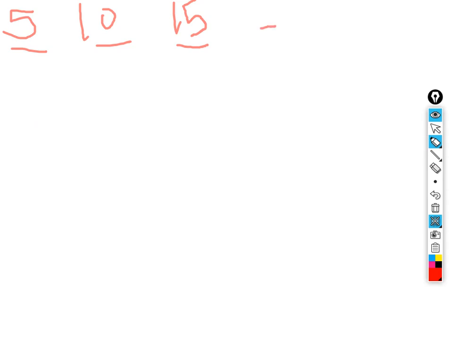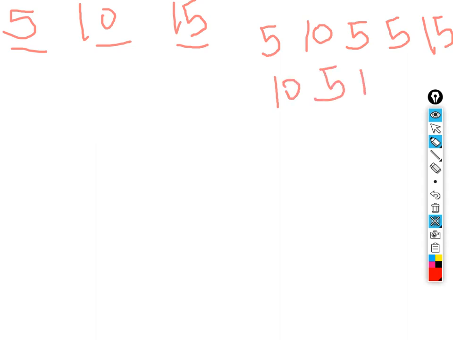Let's say we have 5, we have a 10, we again have a 5, we again have a 5, now we have a 15, now we have a 10, now we have a 5, now we have a 10. Let's check whether this is accessible or not. I just put random numbers over here.